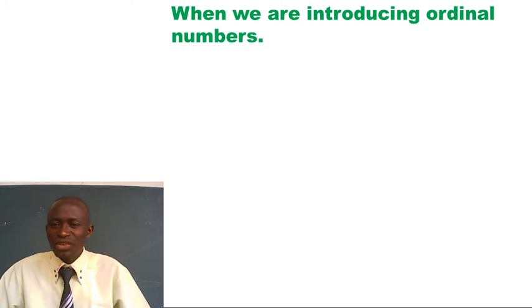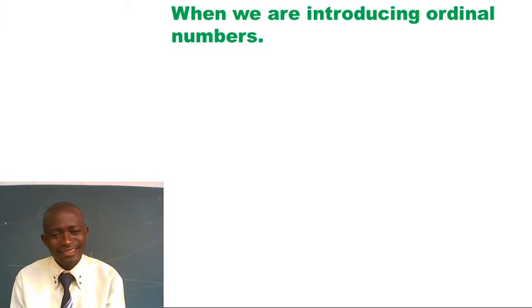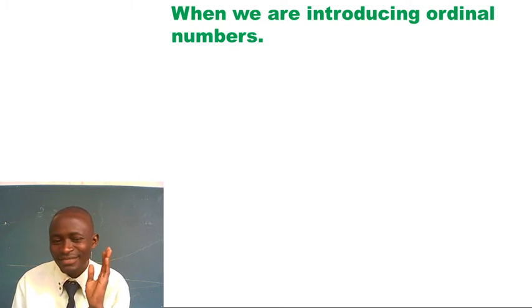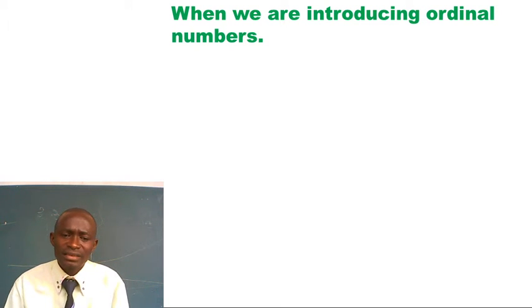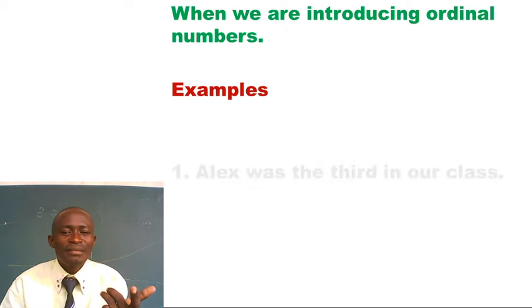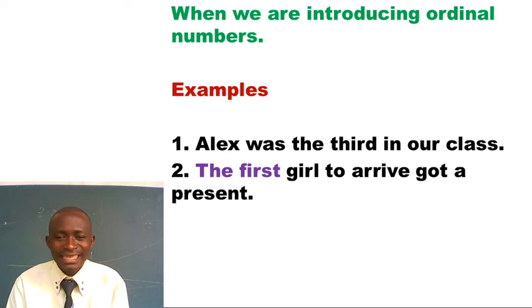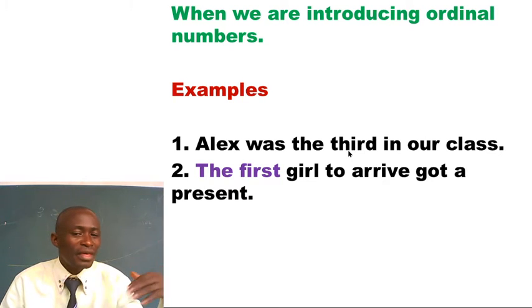Let's look at the next way of using article the. When we are introducing ordinal numbers, when I talk about ordinal numbers, I expect my listeners to have got some idea about it. This is the order of counting. For example, Alex was the third in our class. Which ordinal number have you used here? Third. From first, second, third, fourth, and so on.